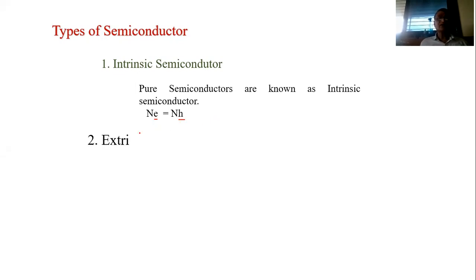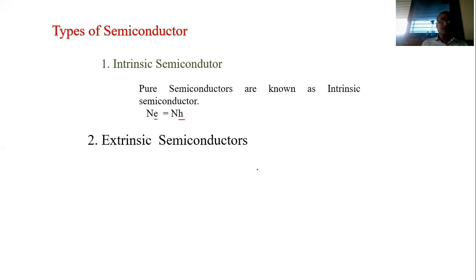Now another one is the extrinsic semiconductor. The conductivity of a material depends on the number of carriers present in that material. To increase the conductivity, we have to increase the number of carriers in that material. We know that there are two types of carriers, positive and negative. In semiconductors, the carriers are electrons and holes. Either we can increase the electrons or the holes in that material.